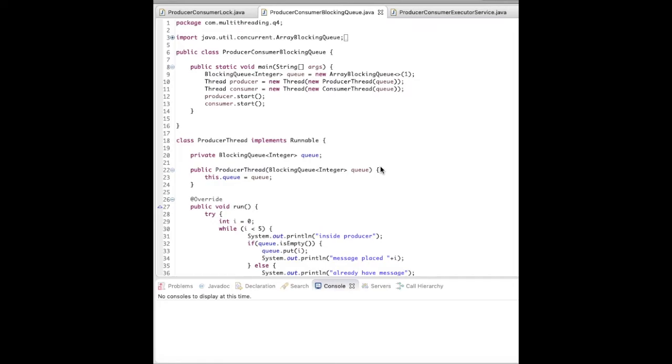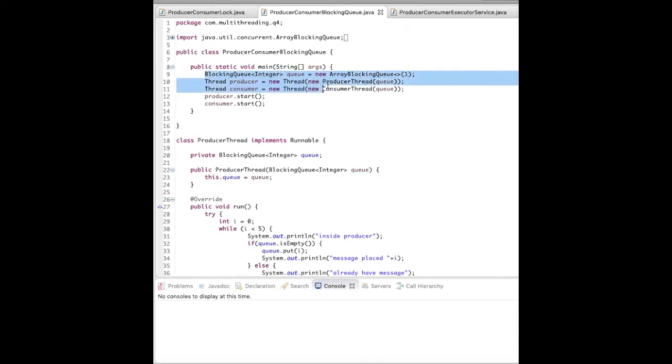So these are the things we have to take care of while designing multiple threads working on a shared object. But blocking queue makes it one step ahead. So what does it do? It's also an explicit kind of locking mechanism, but it releases the developer from the worry of synchronization, because blocking queue has methods like put and take, which are thread synchronized, thread safe basically. So we don't need to worry about when to lock or where to release, how to call, all these things. So let's go to the code.